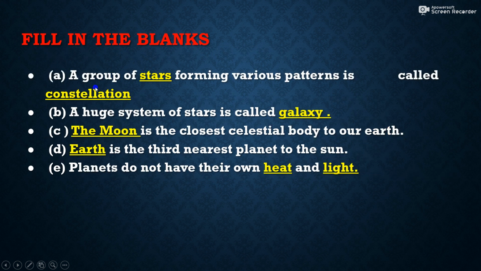Then next, fill in the blanks. A group of stars forming various patterns is called a constellation. A huge system of stars is called a galaxy. The moon is the closest celestial body to our Earth. Earth is the third nearest planet to the sun. Planets do not have their own heat and light.